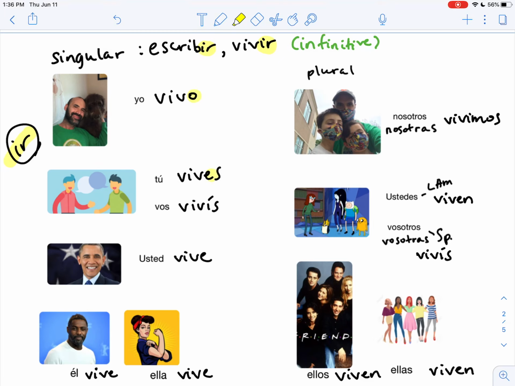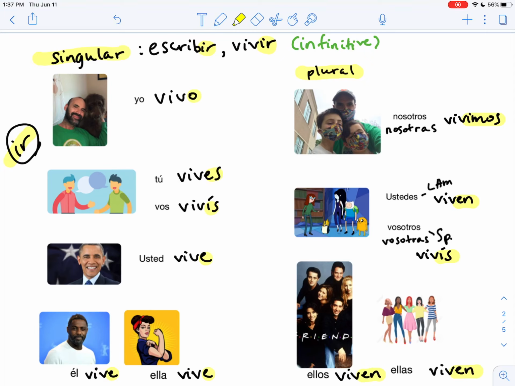Vivo, vives, vivís, vive, vive, vive, for our singular pronouns on the left. You'll note already that they're the same endings as the ER verbs. The one that's different here is vivís for vos. Our plural pronouns here on the right, nosotros or nosotras vivimos, viven, vivís, viven, and viven.